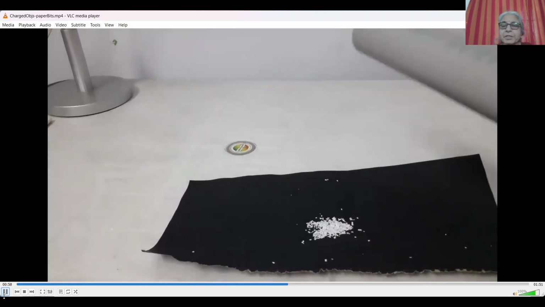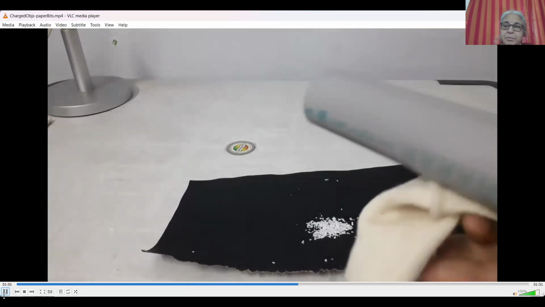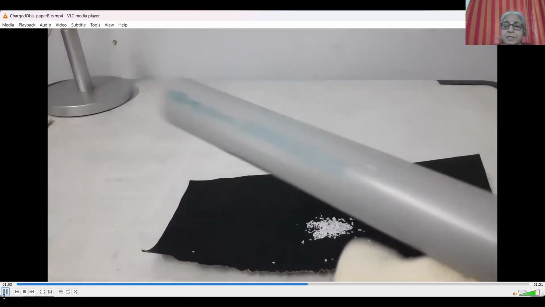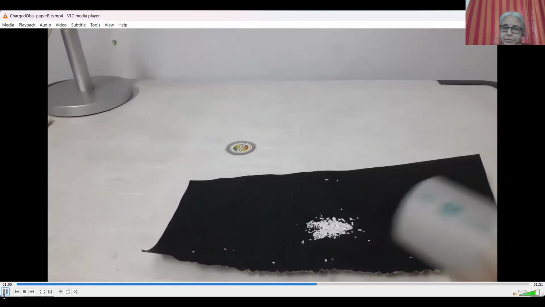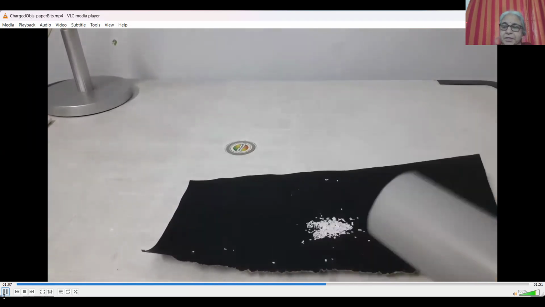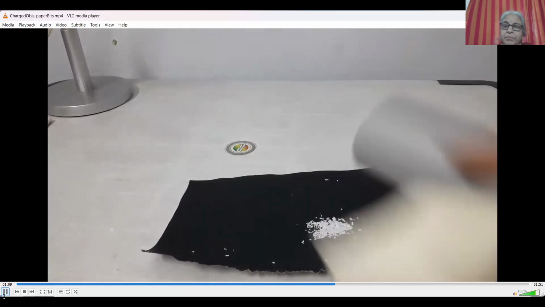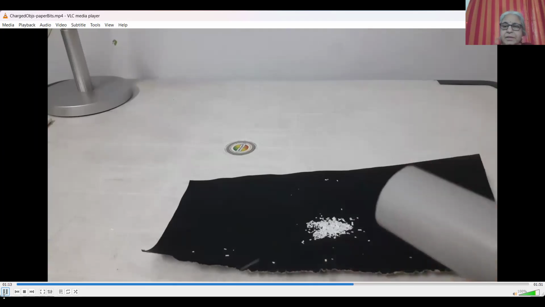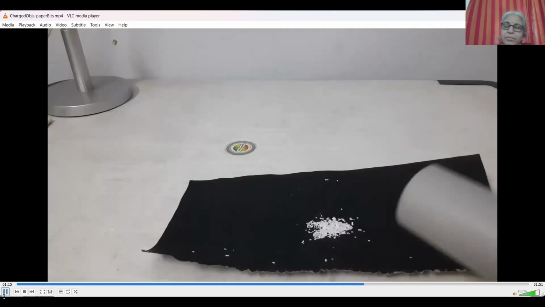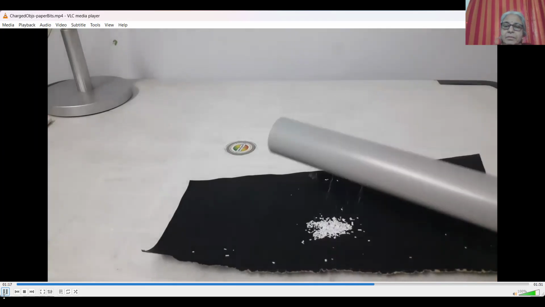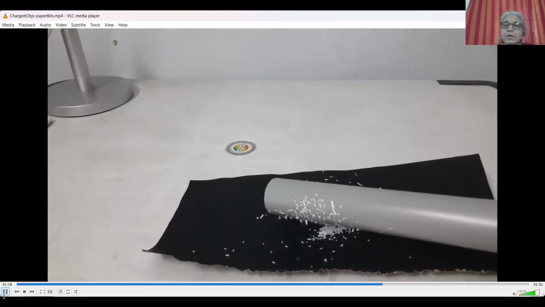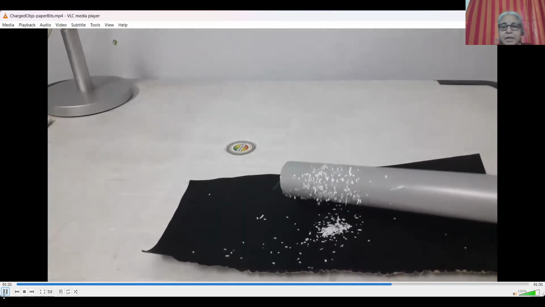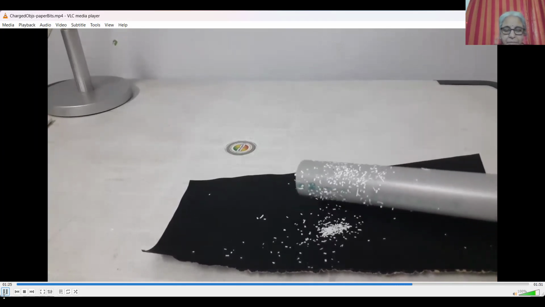This is a PVC tube. We use PVC tubes in our plumbing, for our water supply and our drainage system. This is very commonly found. So I rub this with the woolen cloth. You can again hear the crackling sound. And look at it. All the bits of paper fly up and stick to it. So they're getting attracted to the PVC.